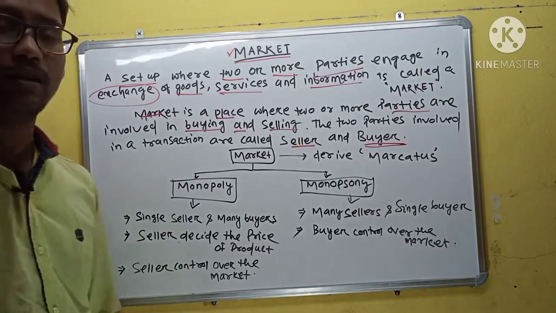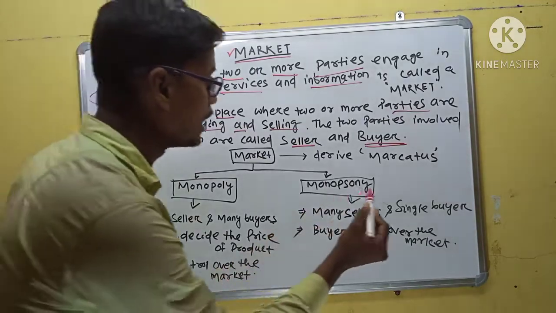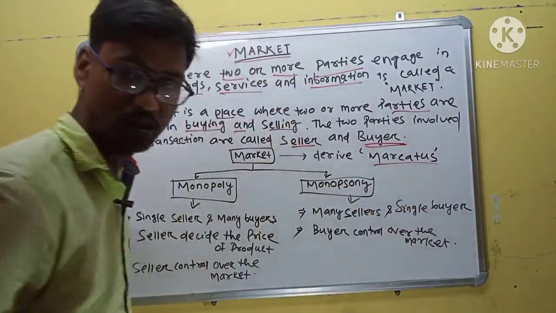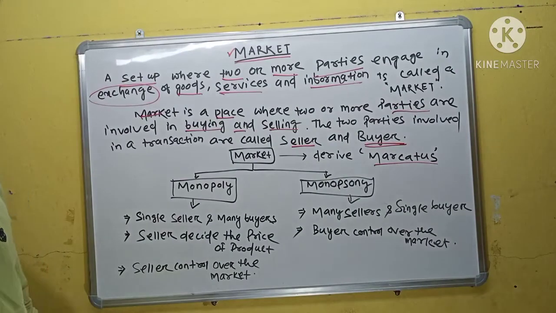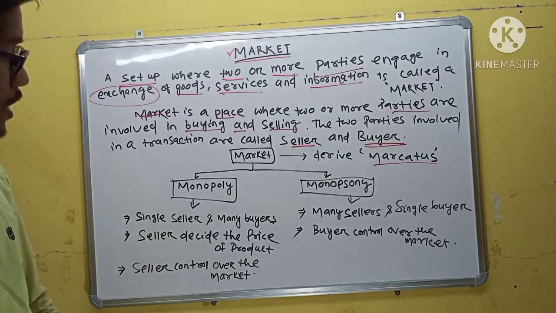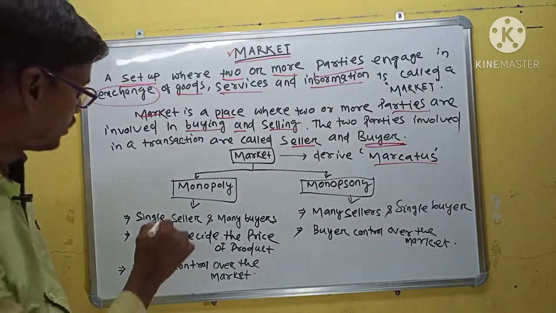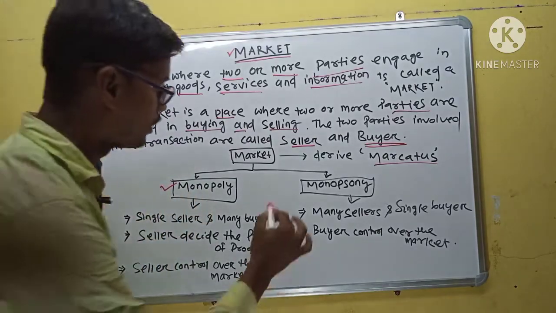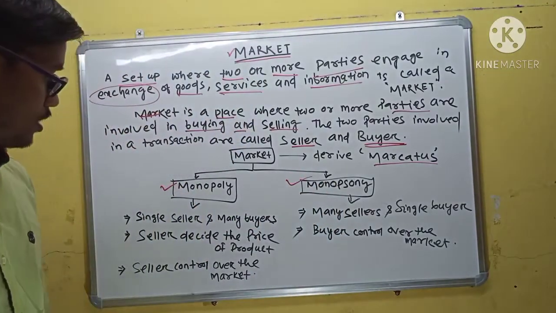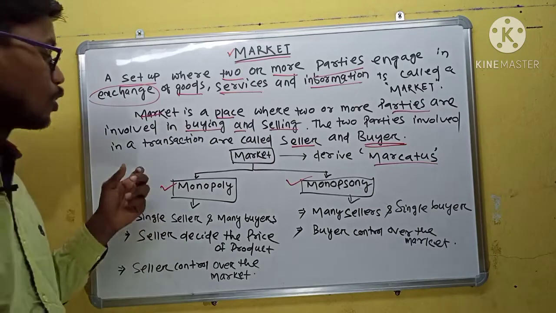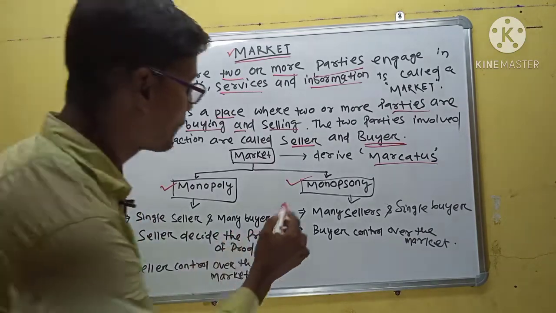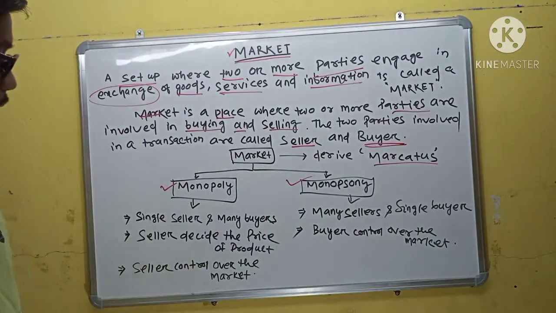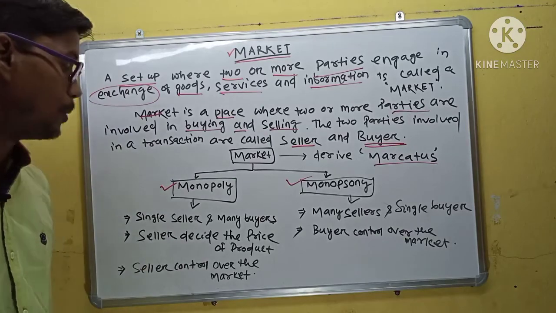And the word market is derived from martos. And markets are categorized into two parts: one is monopoly market and the other is monopsony market. What happens in each of them? First of all, we learn about the monopoly market.